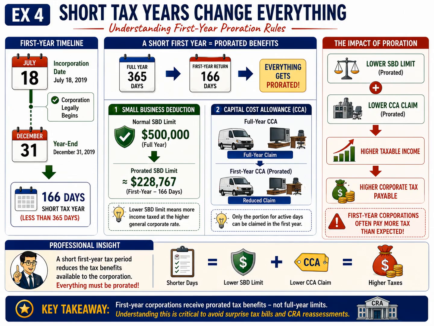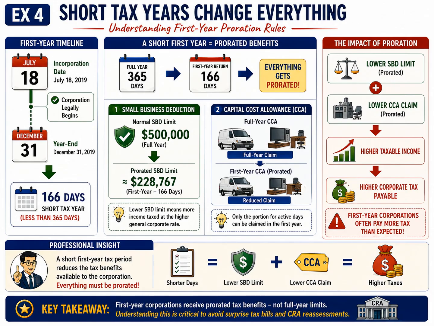Many people assume that a shorter taxation year automatically results in lower taxes because the corporation operated for fewer months. In reality, the reduced tax benefits often offset much of that expectation. At the bottom of the slide, the professional insight reminds us that a short first-year tax period reduces the tax benefits available to the corporation. The important lesson is that the accountant must recognize every area that requires proration instead of assuming that normal annual limits apply. Finally, notice the summary banner across the bottom.